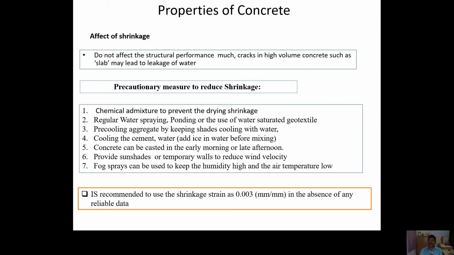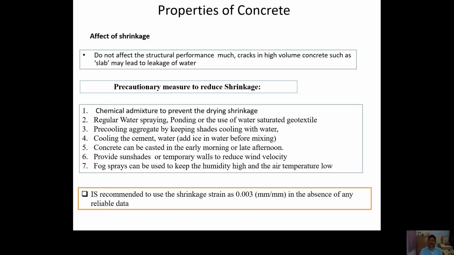The shrinkage can be controlled in many ways. One is that if you add an admixture, then that reduces the shrinkage. So you have to see what different admixtures are available to prevent the drying shrinkage. Another thing you can do is, after casting the concrete, you have to water the hardened concrete for at least 28 days. You can create a pond there for the water, or you can use a water saturated geotextile sheet.